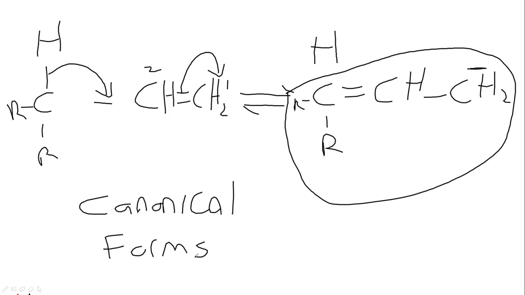These two forms here are called the canonical forms. And now I'm actually going to draw the hybrid form. Like I said earlier, there are different canonical forms. Now I said there are two different canonical forms. This is the first canonical form, this is the second canonical form of an unsaturated system with one hydrogen present. Before I draw the hybrid form, let me just give you this.